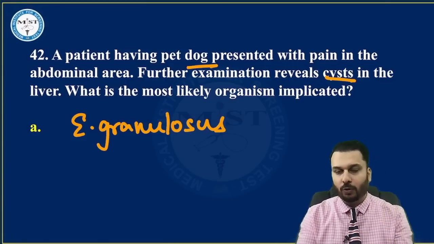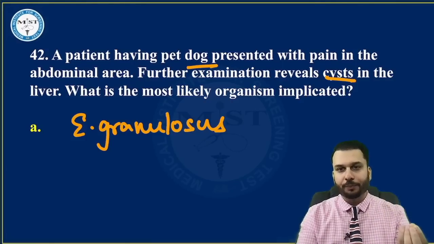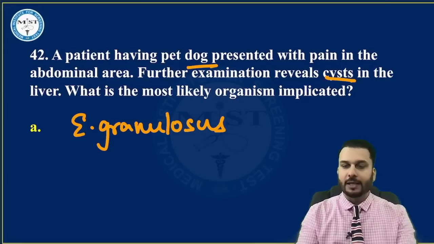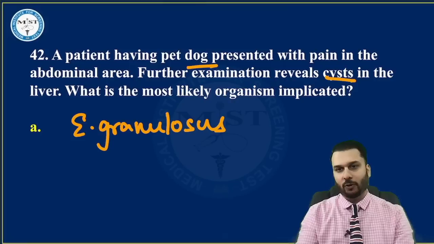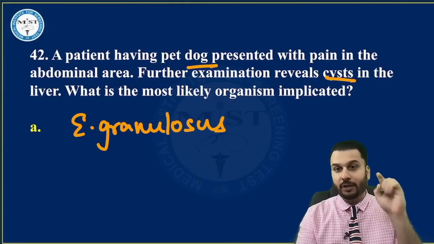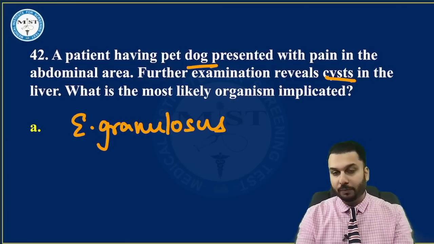It is a cestode, and this one causes a cyst in your liver, right? Hydatid cyst disease is the name of this disease. Casoni's test, all these things that we had learned, this is the organism. Another organism which presents with a cyst in the brain, neurocysticercosis, is caused by Taenia solium.